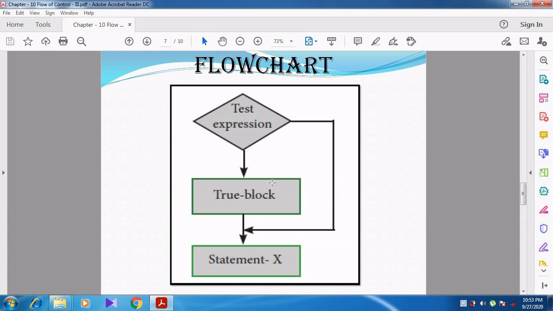But when the condition becomes false, see the other arrow mark. This arrow mark represents the false path. When the condition becomes false, it directly executes the statement X. The true block is skipped.